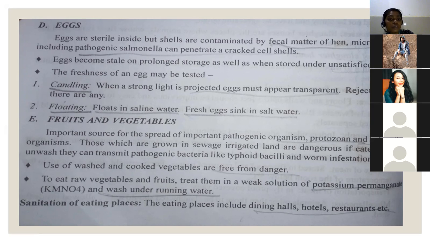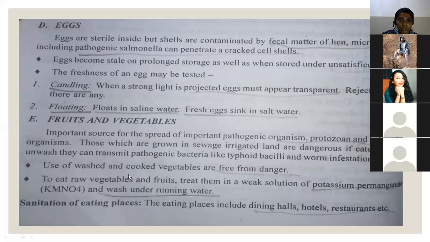And next thing is floating. You all know floating in saline water: a fresh egg sinks in salt water. So in normal water, the egg will sink if it is fresh, and in salt water, the egg will float. By that, we can test the freshness of the eggs.